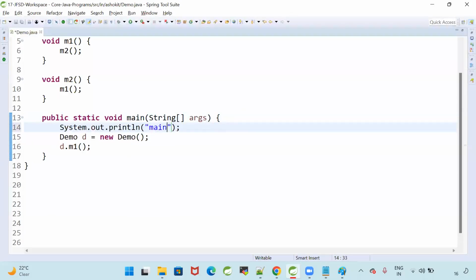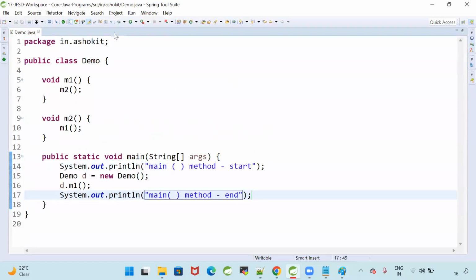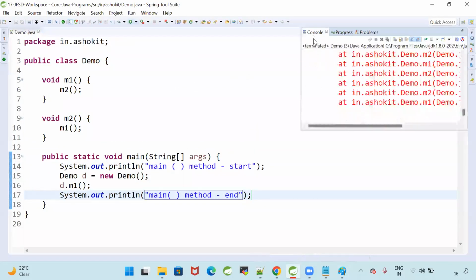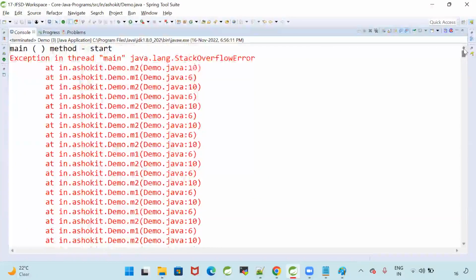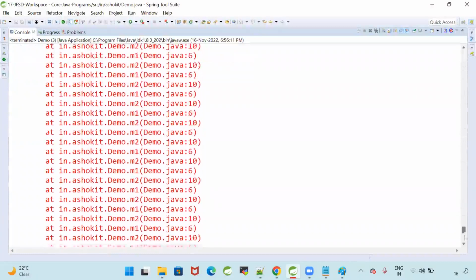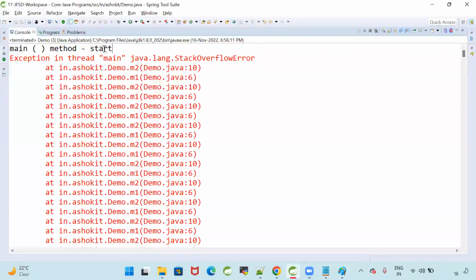System.out.println "main method start", and here I'm printing "main method end". Run the program. See here, was the program executed successfully or did it terminate abnormally? It terminated abnormally. Main method start is printed.